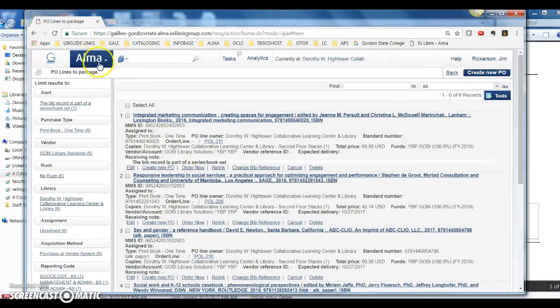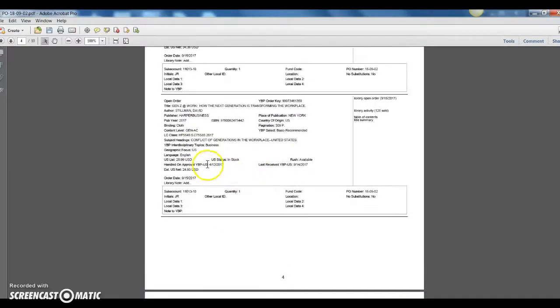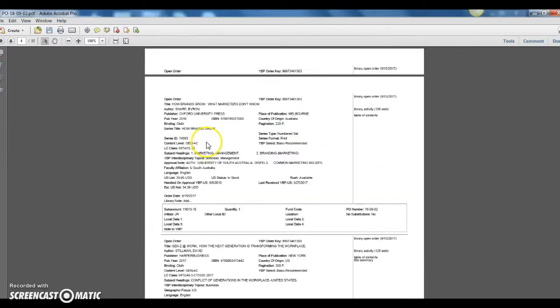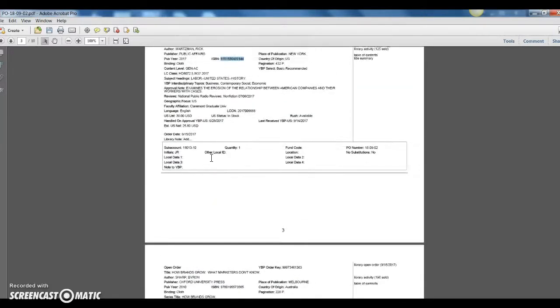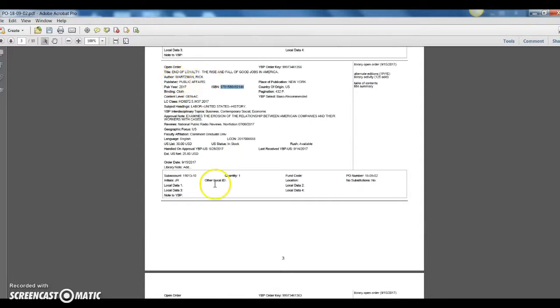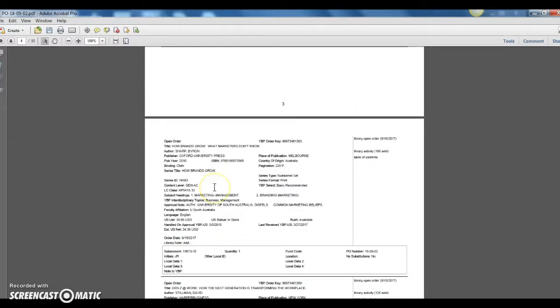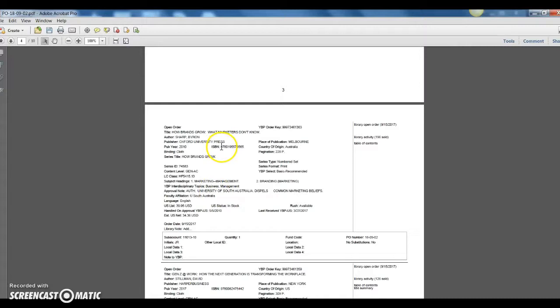But at this point we're done creating the purchase order line for this particular book called End of Loyalty. And so the next thing we'll do is we will search for the next book on our purchase order, which is How Brands Grow.